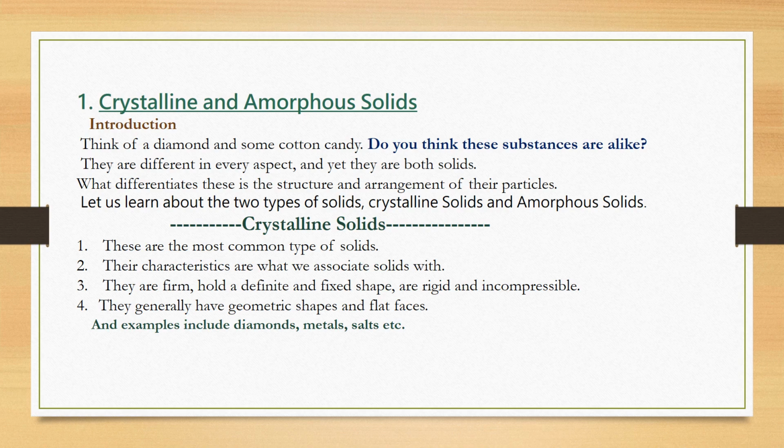Now, what are crystalline solids? The main definition is that these are the most important type of solids, and these are the following characteristics of crystalline solids. They are firm, they hold a definite and fixed shape, and they are rigid and incompressible. Also, they generally have geometric shapes and flat faces. Examples of crystalline solids are diamonds, metals, and salts.